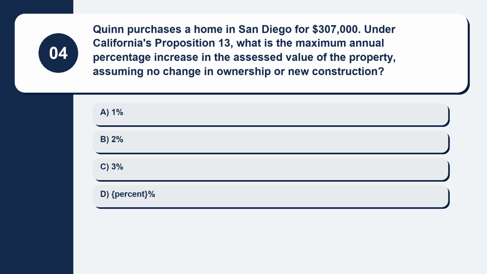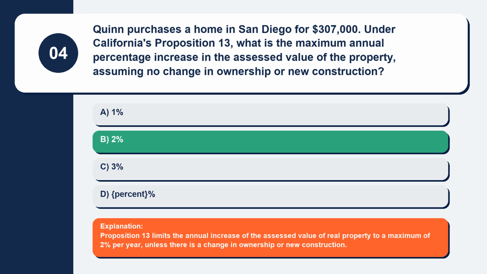Question 4. Quinn purchases a home in San Diego for $307,000. Under California's Proposition 13, what is the maximum annual percentage increase in the assessed value of the property, assuming no change in ownership or new construction? Here are your options. Option A, 1%. Option B, 2%. Option C, 3%. Option D, 5 percent. The correct answer is option B, 2%.